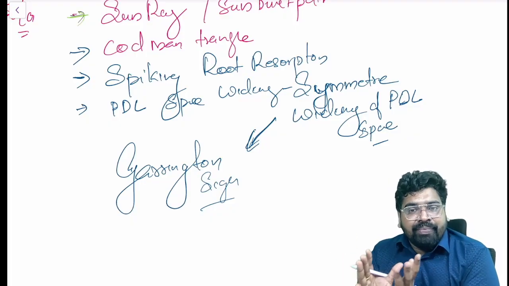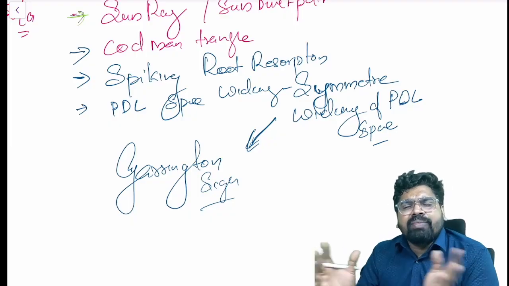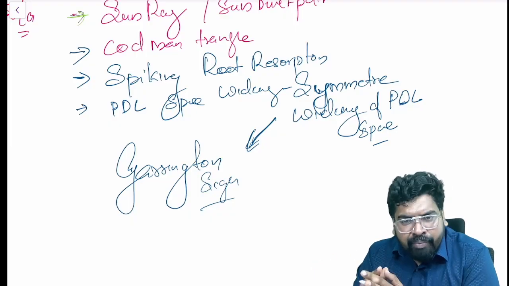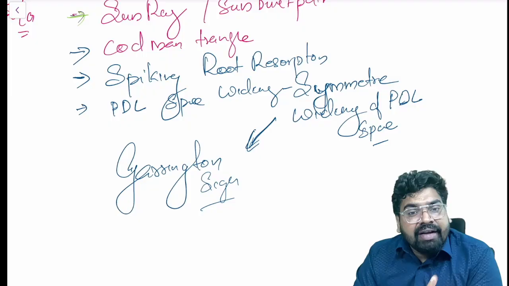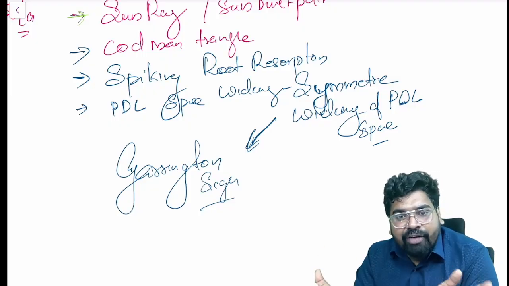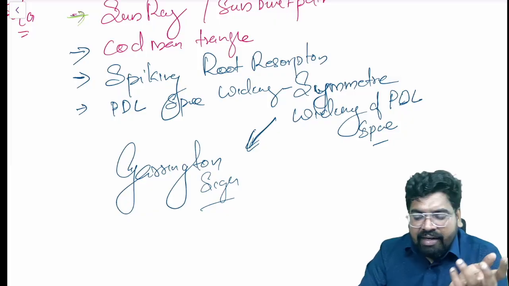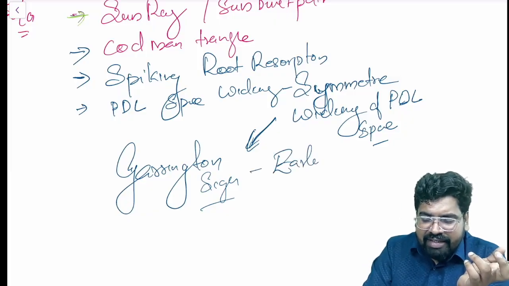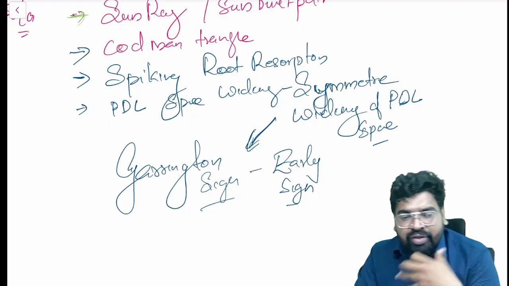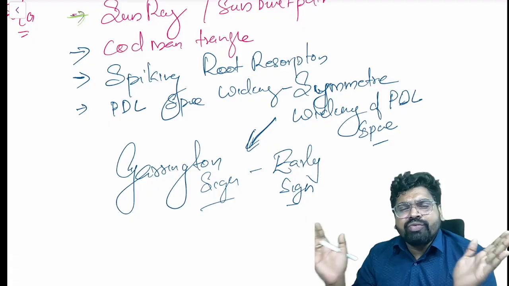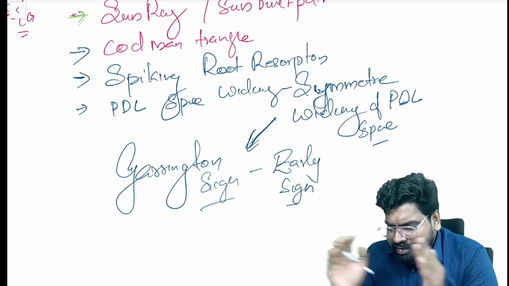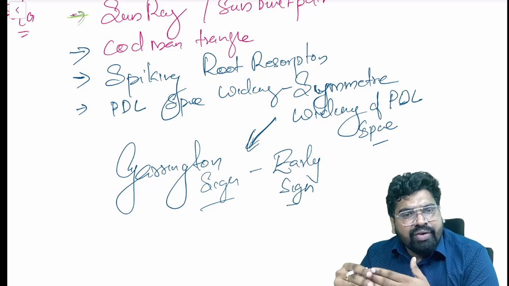We can see it before the starting of the expansion, before the starting of Codman triangle, before the starting of the sunray pattern. You can see that there is a symmetric widening of the PDL space, and it is called Garrington sign. It is an early sign. We call it an early sign that, oh, osteosarcoma is coming. So the PDL space of all the teeth will be widened. Okay, so these are all the features of your osteosarcoma.